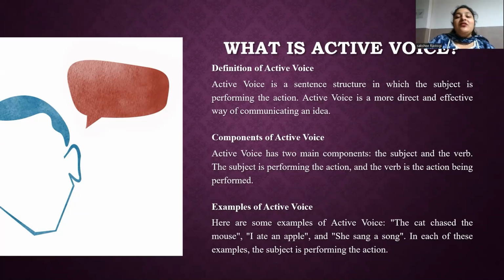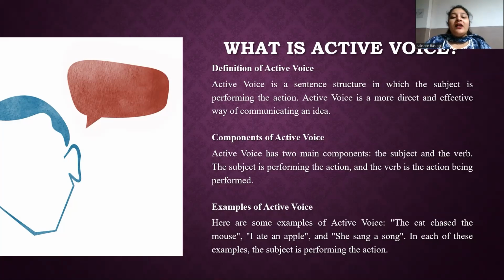So here I'm discussing the characteristics of active voice: the subject performs the action, the verb is in base form, for example, bites, writes, runs, describes. The object receives the action. The subject is the focus of the sentence.